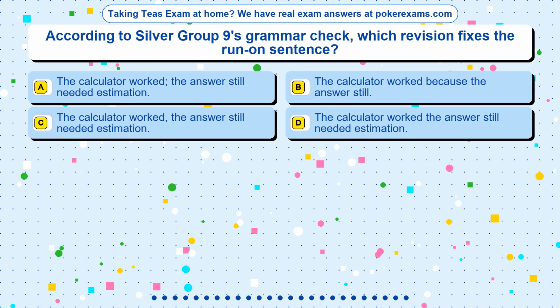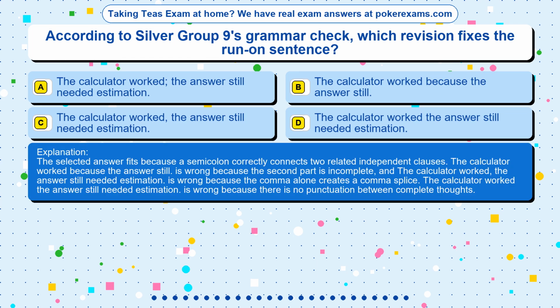The correct answer is option. The selected answer fits because a semicolon correctly connects two related independent clauses. The calculator worked because the answer still is wrong because the second part is incomplete, and the calculator worked, the answer still needed estimation is wrong because the comma alone creates a comma splice. The calculator worked the answer still needed estimation is wrong because there is no punctuation between complete thoughts.